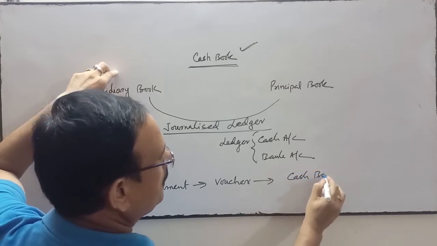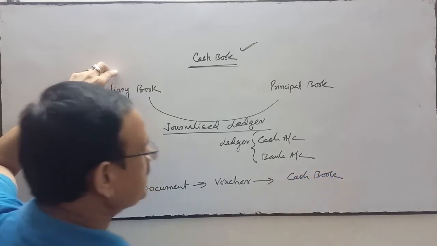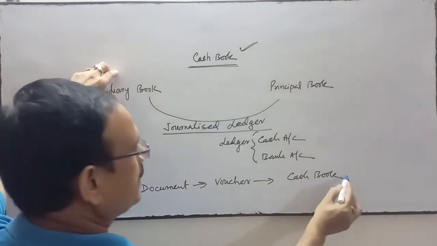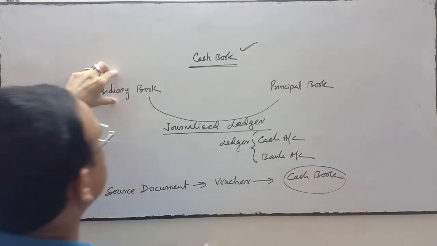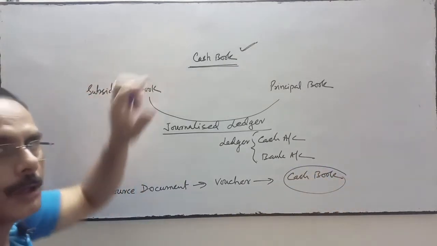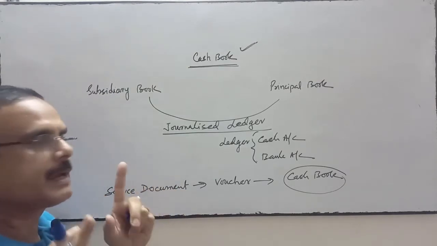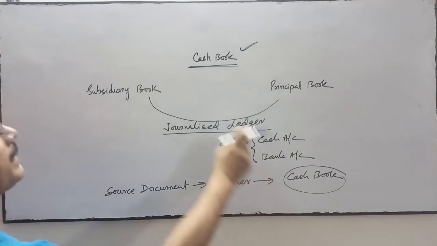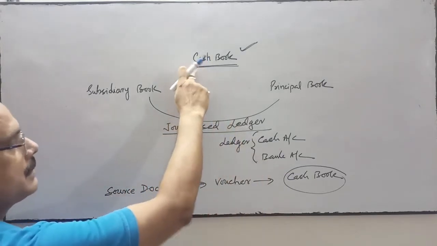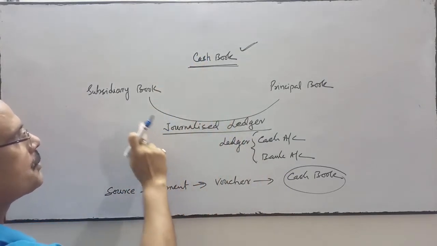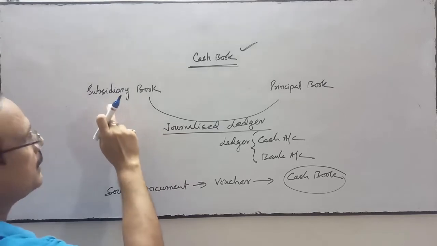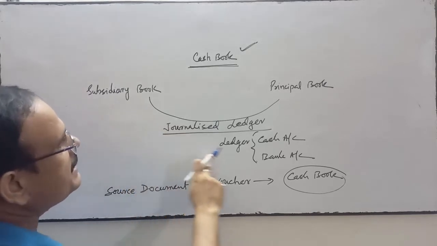Transactions related to cash and bank are directly recorded in the cash book, not through the journal entry. That's why it serves the purpose of the journal. So cash book is called journalized ledger.